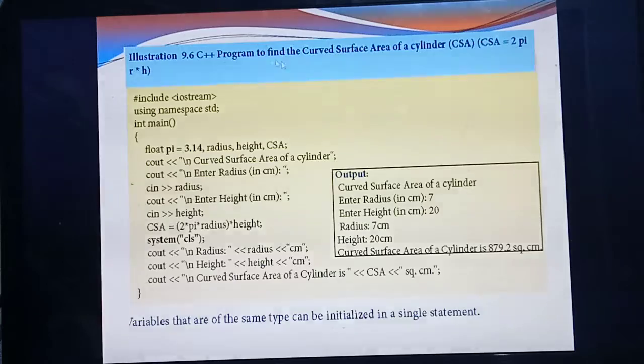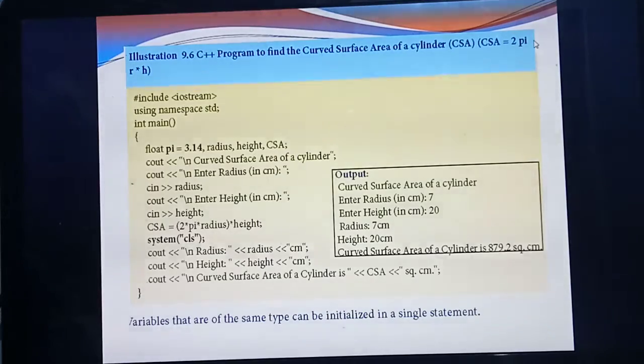So I'm going to write a program. Read the question first. C++ program to find the curved surface area of a cylinder. So you are going to find the curved surface area of a cylinder. In the question itself they are giving the formula for curved surface area. What's the formula? 2 pi r h. Understood? Listen. 2 pi r h. What do you mean by r? R means radius. H means height. Pi is a constant.